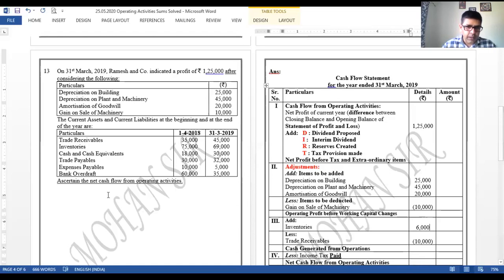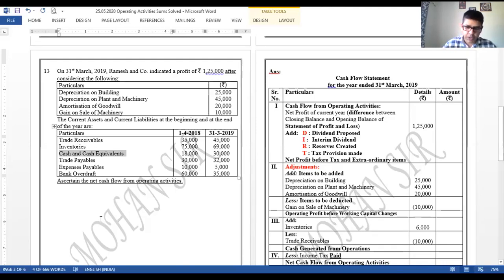Okay. Next is cash and cash equivalents. Cash and cash equivalent is never a part of any of the activities. Operating, investing, financing, तीनों में ही ये नहीं आता. तो कहाँ पर आएगा? After the addition of all the three activities, then we need to show the cash and cash equivalents. If you all have gone through the format, you must be knowing this. If you haven't, please go through the format.